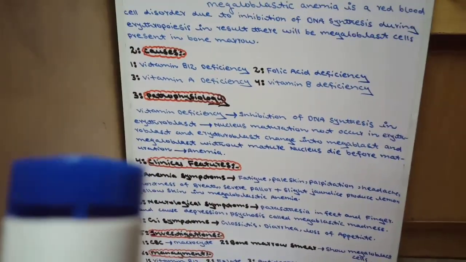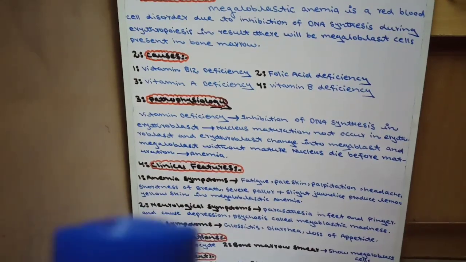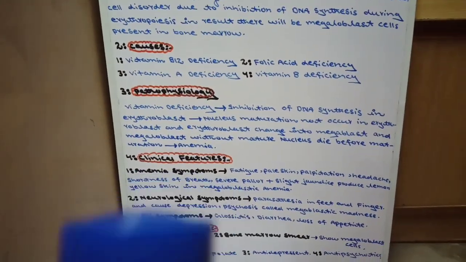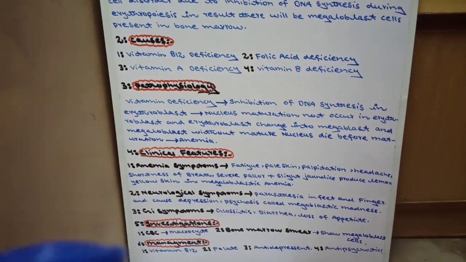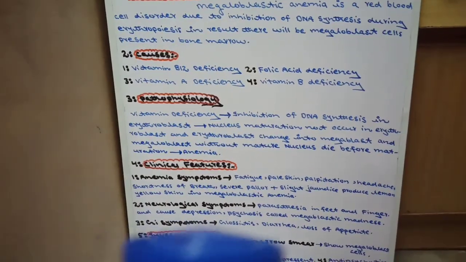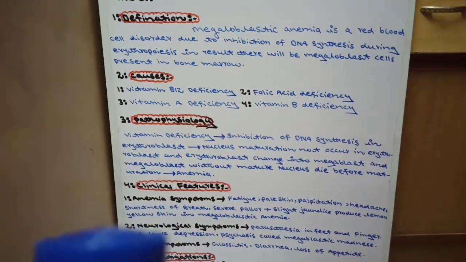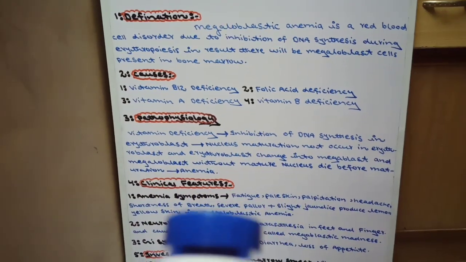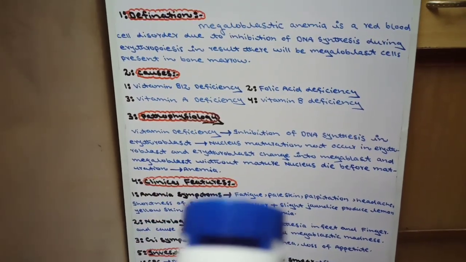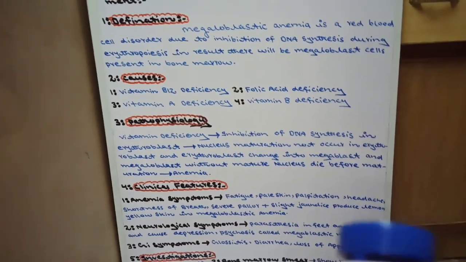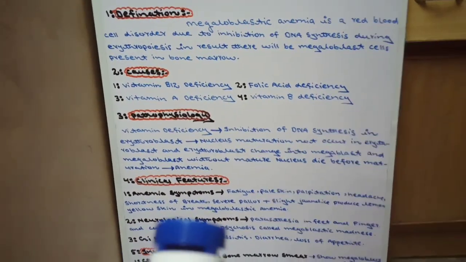Now come to the clinical features. There are 3 major clinical features of megaloblastic anemia. Number 1 is anemia symptoms. Number 2, neurological symptoms. Number 3, GI symptoms, gastrointestinal symptoms. First, anemia symptoms. These symptoms will be generally like other types of anemia, like fatigue, pale skin, palpitation, headache, shortness of breath.